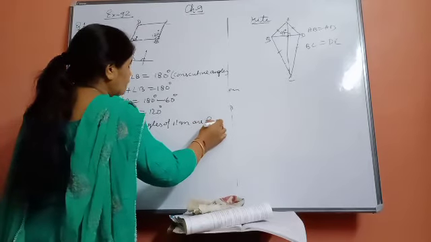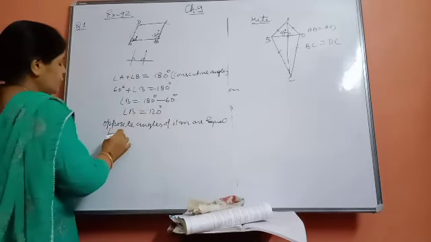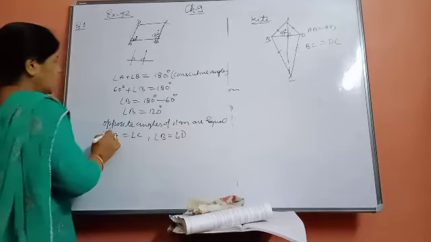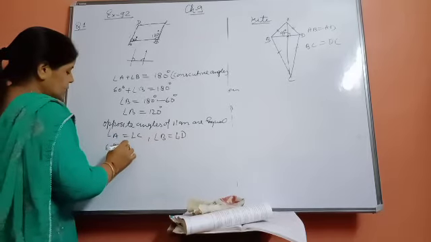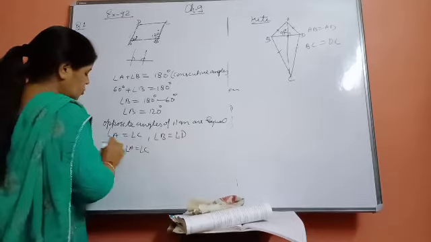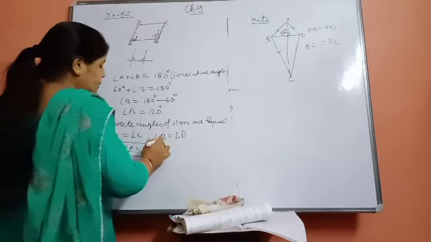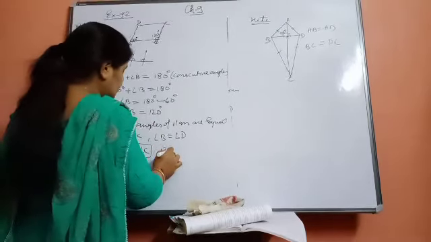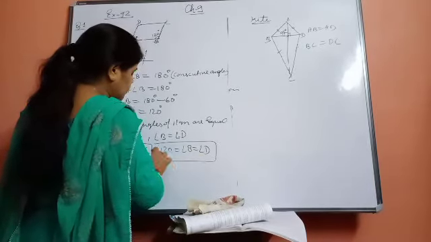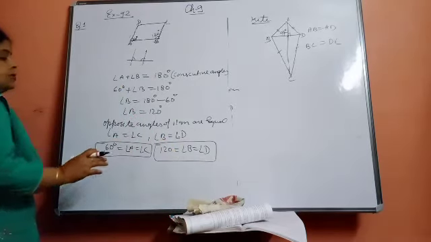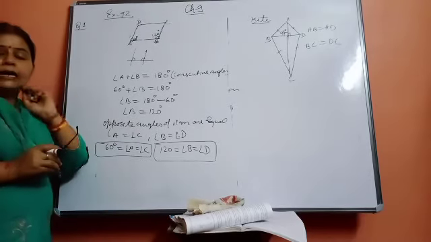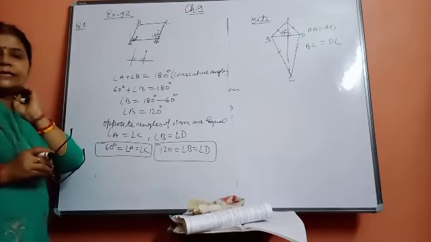Opposite angles of a parallelogram are equal. It means angle A will be equal to angle C and angle B is equal to angle D. Angle A is how much? 60 degree. So angle C will also be equal to 60 degree. Angle B you got 120, so angle B and angle D will be equal to 120 degrees. If you add all these angles of the given parallelogram, their sum will be equal to 360 degree.